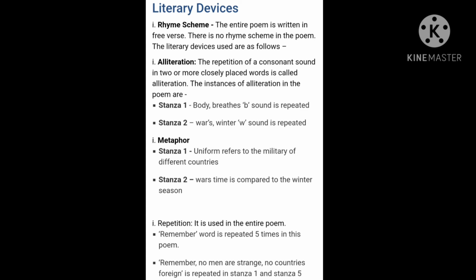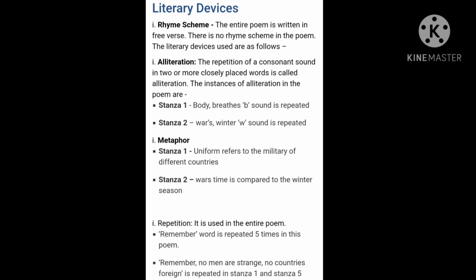See, in stanza number 1 the word uniform is there: "beneath all uniforms a single body breathes." The uniform shows the military of different countries. When we hear the word uniform, it can be a student's uniform or a uniform for any job, but here the uniform shows the military force of a country.